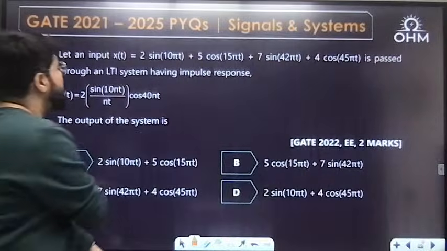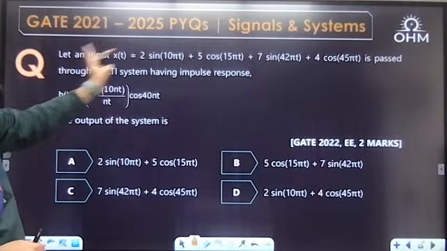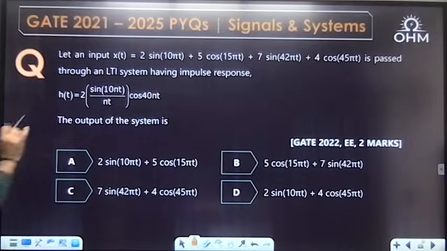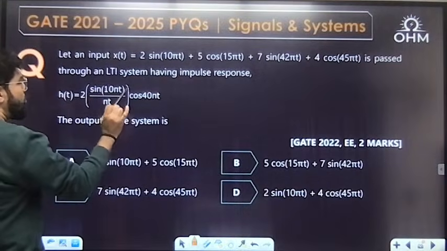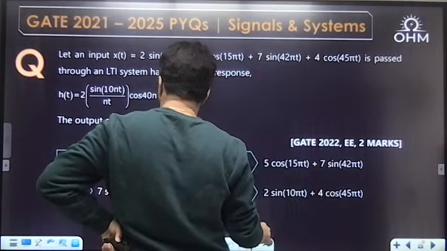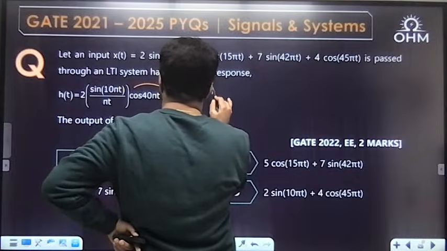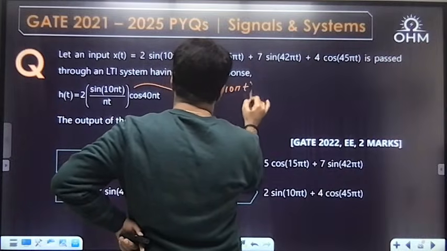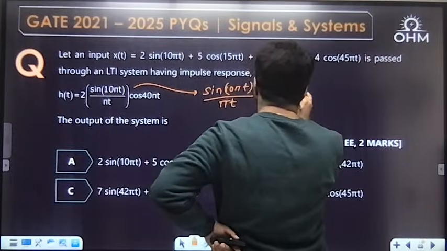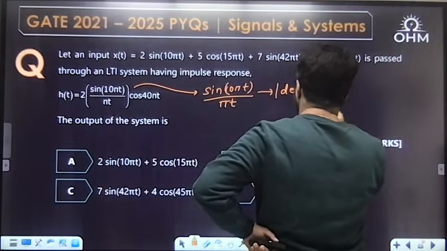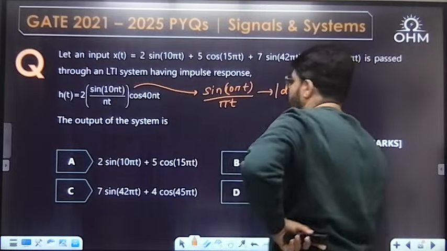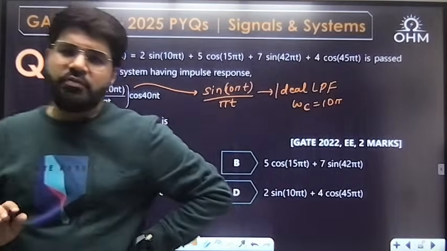Let the input x(t) be a sum of sinusoids, 4 sinusoids are given, passed through a system having the impulse response, now please see, 2 sin(10πt)/(πt) cos(40πt). If I separate out only this much, sin(10πt) upon πt, sin(ω_c t) upon πt, this is an ideal low pass filter with the cutoff frequency 10π.